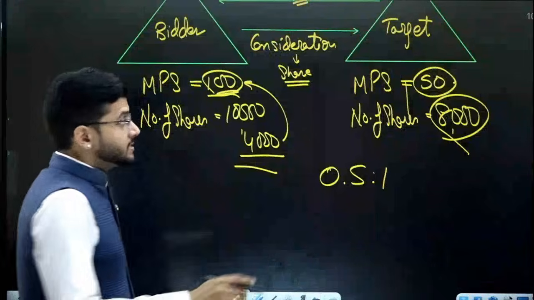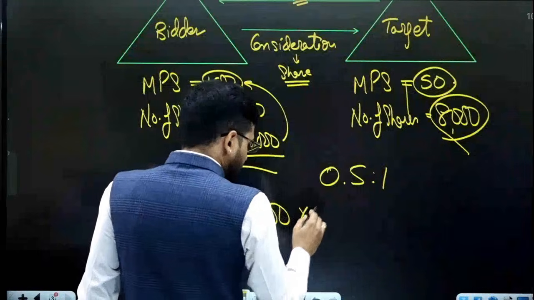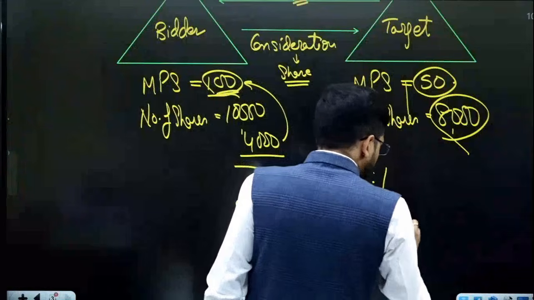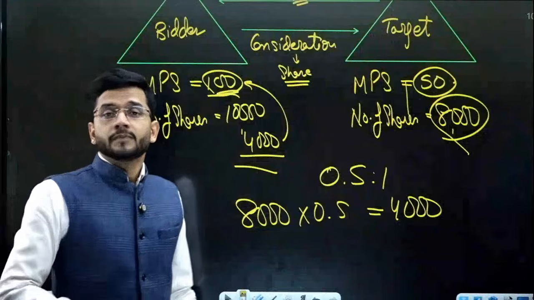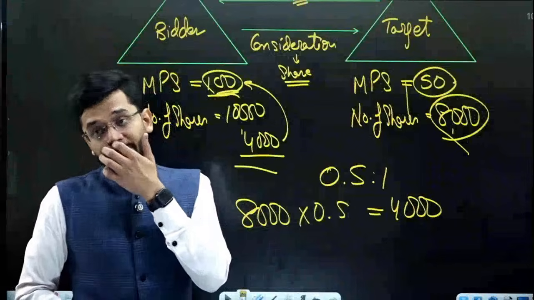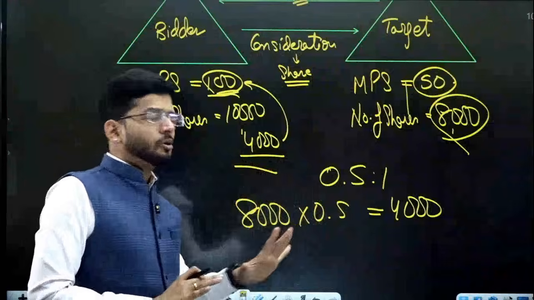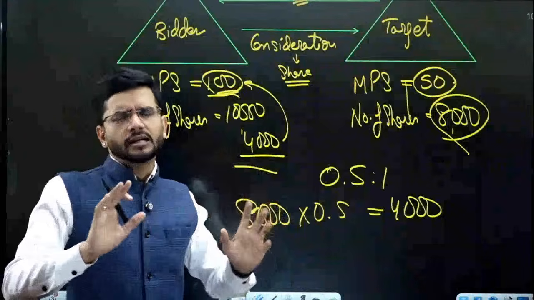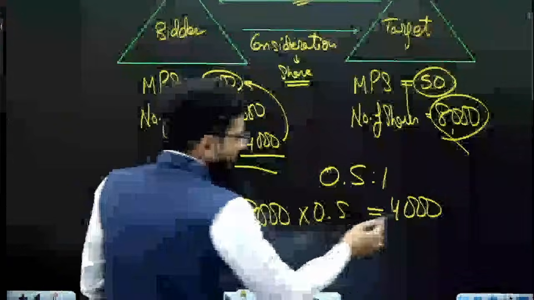0.5:1, which means the target company number of shares, 8,000, is multiplied by 0.5. So we get to know how many shares we are going to get in the bidder company. Target company shareholders will get 4,000 shares in the bidder company. If you understood this concept, please write yes in the chat box. It's a very, very important concept, a very basic and starting level concept of mergers and acquisition chapter. Okay, so 8,000 multiplied by 0.5.